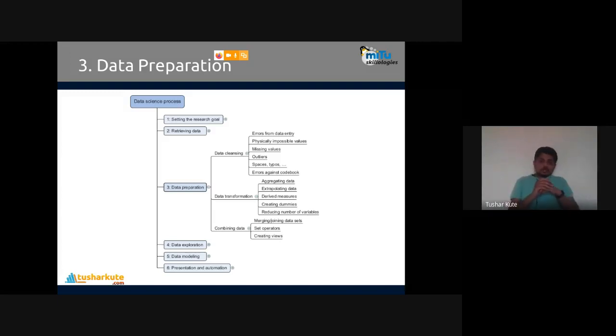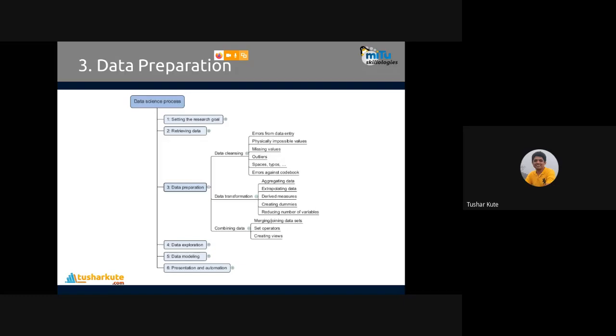You can observe how many further steps are in data preparation. Data cleansing is there, then data transformation, then combining data, and then we go for exploration. So data preparation and exploration are two important phases. Out of it, 50% importance in the whole process is given to data preparation. So let's talk about data preparation and all the steps inside it.